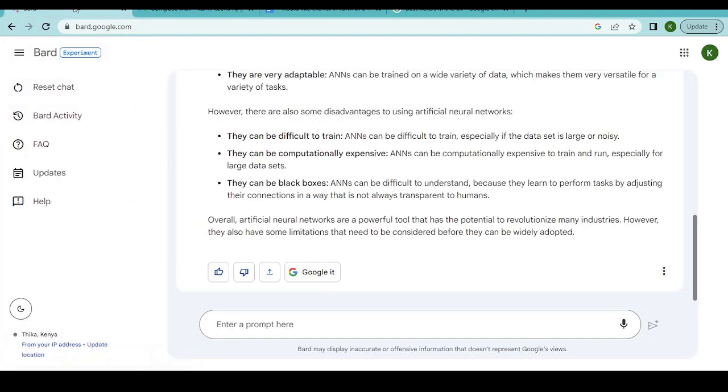Now, having said that, we can already so far see that Bard is more powerful than ChatGPT. But what does the future look like for both of them? Let us still talk about ecosystem. When we talk about the Google ecosystem, we cannot ignore Android. And Android has its own sub ecosystem, which is mainly used for smartphones, smartwatches, and even smart televisions nowadays. So if Google was to bring Bard to the Android ecosystem, it will become so useful and will have a wide adoption, and that will beat ChatGPT hands down.